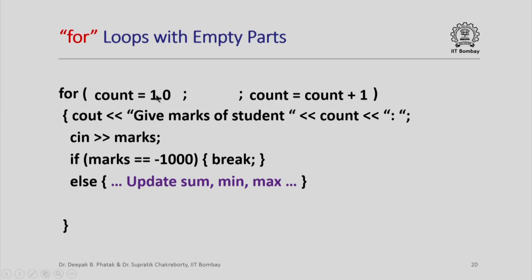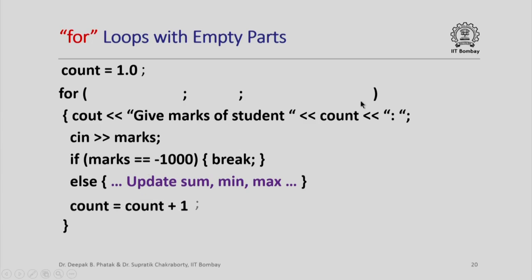In fact, the initialization part can also be skipped if we are willing to move it before the for loop starts, and the part that is to be executed after every iteration can also be skipped if we are willing to move it at the end of the loop body. So now this is a for loop with three completely empty parts, and still this is a perfectly legitimate for loop.